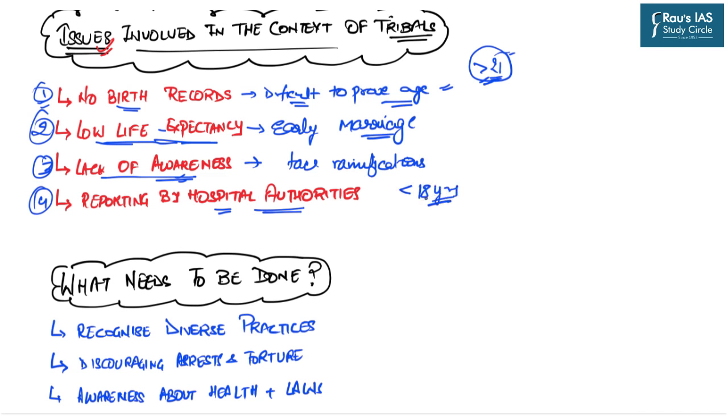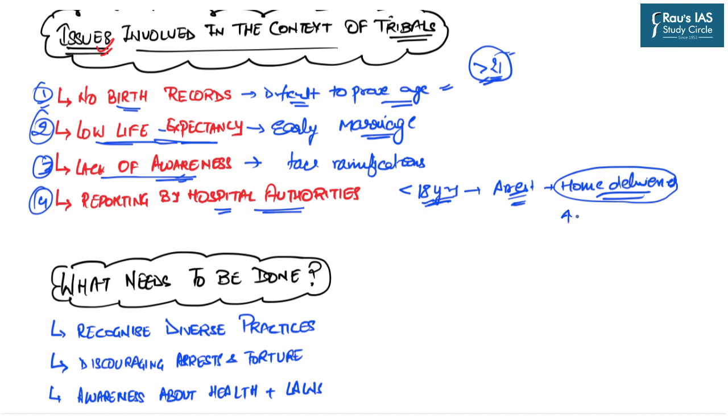So, as soon as a woman of the tribal group gives birth to a child but is less than 18 years of age, it is directly reported by the hospital authorities to the district administration, and hence the arrest is made immediately. Now, in order to bypass these arrests, several tribal people do not go to the hospital at all, and because of which they prefer home deliveries. But we all know how dangerous these deliveries can be.